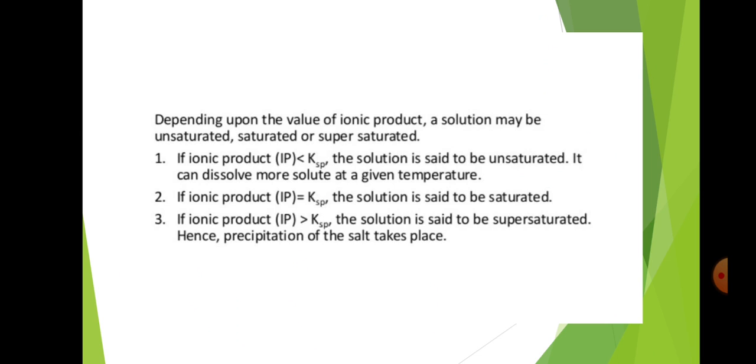Second, if ionic product IP equals solubility product Ksp, the solution is said to be saturated. And third, if ionic product IP is greater than solubility product Ksp, the solution is said to be supersaturated. Hence, precipitation of the salt takes place.